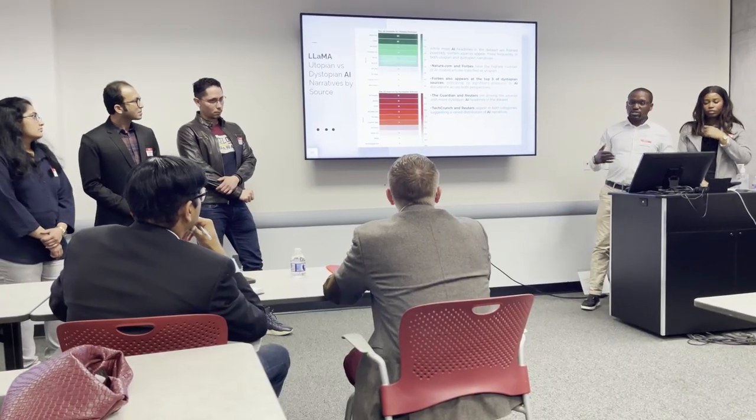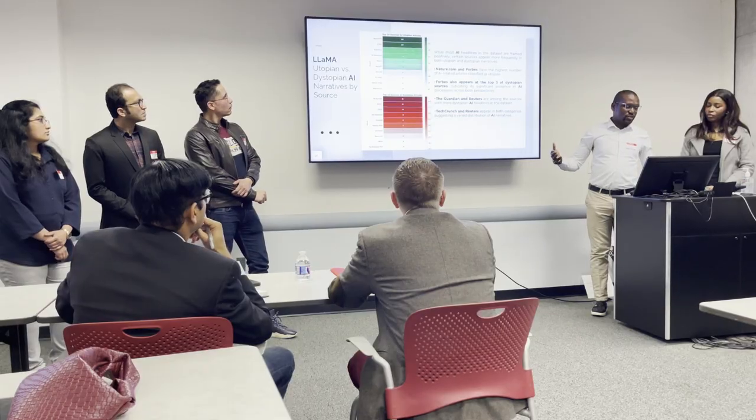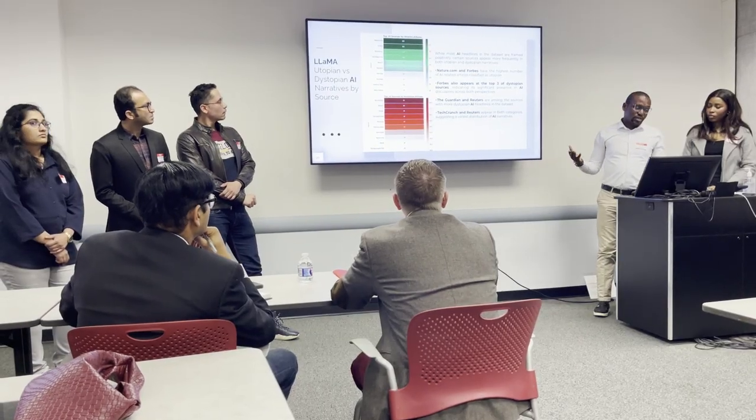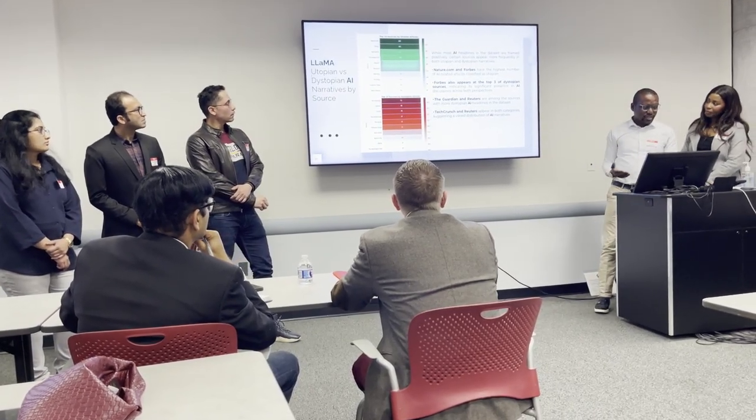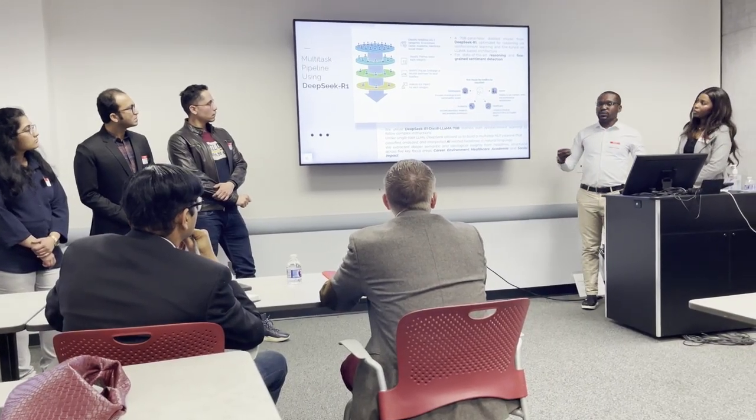We used the results from Llama to see the sources, and we saw that the majority of the utopian articles are coming from Nature.com and Forbes, and then on the flip side, we have The Guardian and Reuters, as expected. And then we now brought in DeepSeek as well.